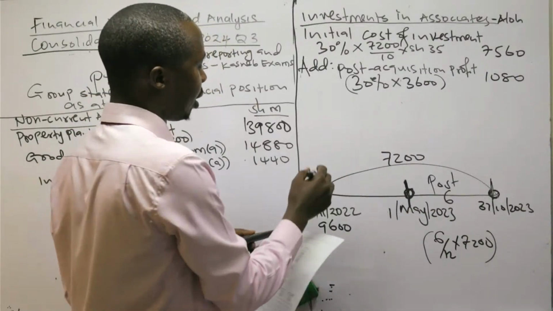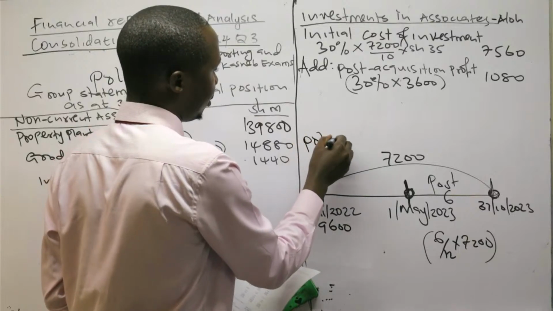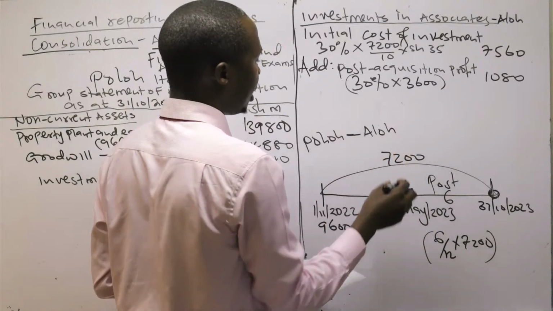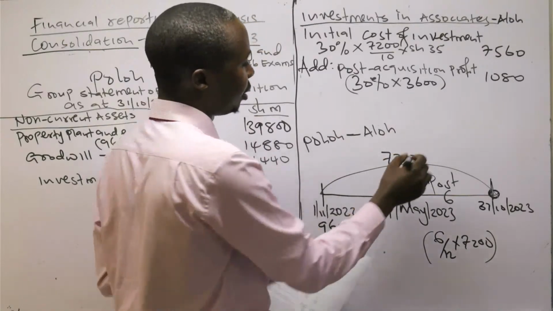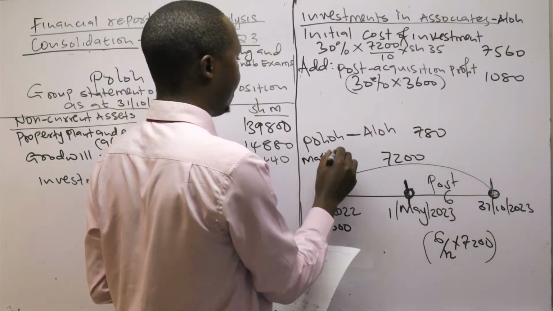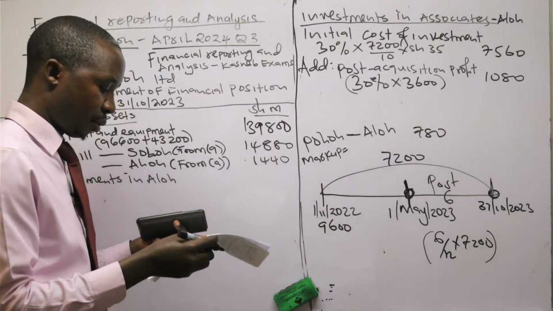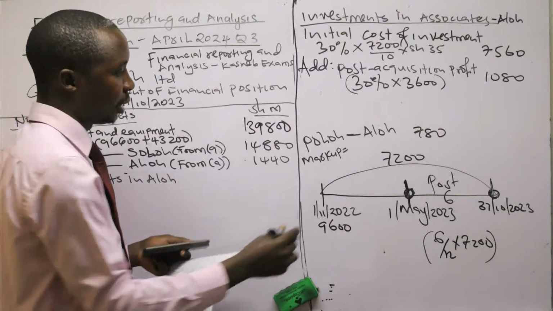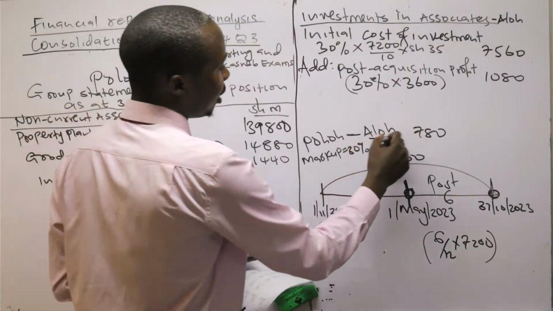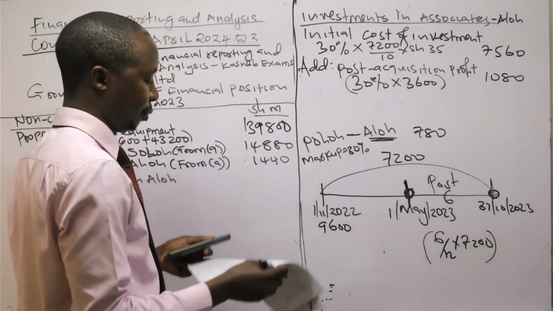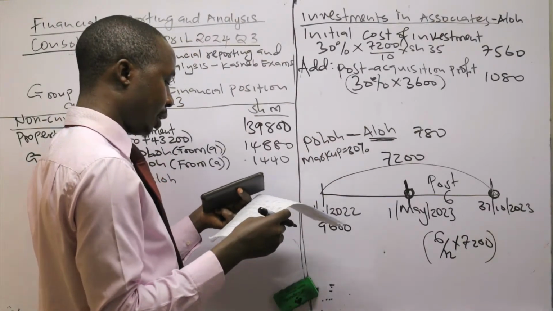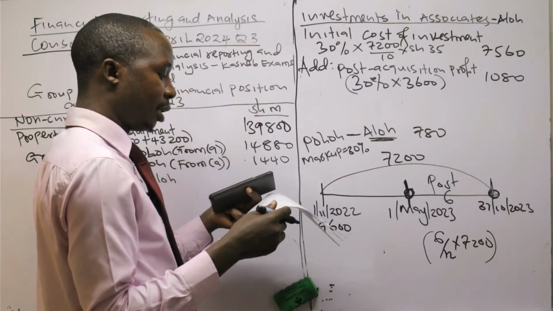In note 4, there was a period when Poro sold goods to Allo. The goods were sold at a price of 780 million. When Poro was selling, he transferred at a markup of 30%. But at the end of the year, 2/3 of these goods were still in the inventory of Allo.